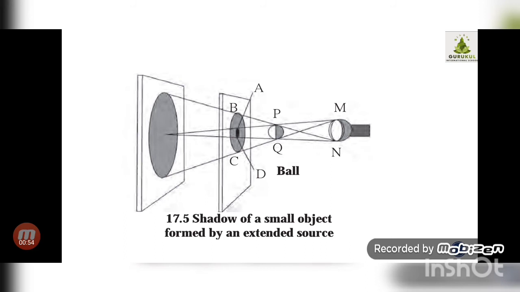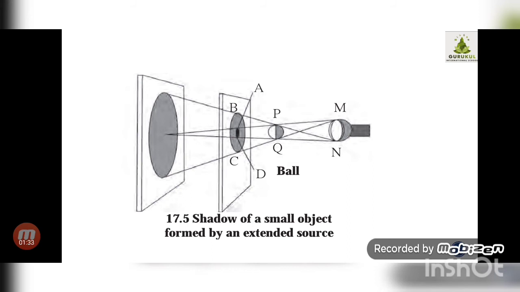Now let us see what happens in the following activity when the ball is bigger than the extended source and when the ball is smaller than the extended source. Correct? If you see the figure, initially the extended source is bigger in size and the ball is small, okay, and the screen BC which you can see has to be kept at one place. Initially we have seen that the umbra and penumbra are formed, correct?